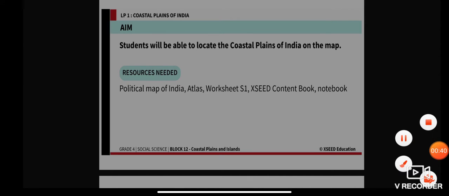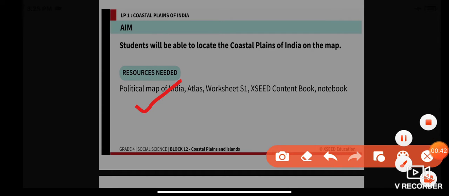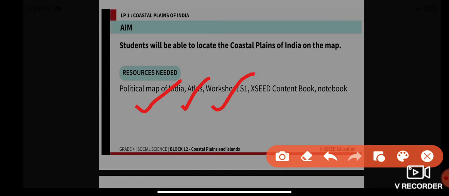The resources required for our class are a political map of India, an atlas, that is a book of maps, worksheet S1, exit content book, and your notebook. So please get ready with these resources.